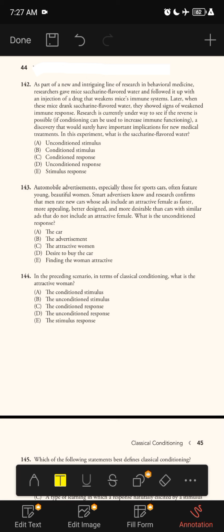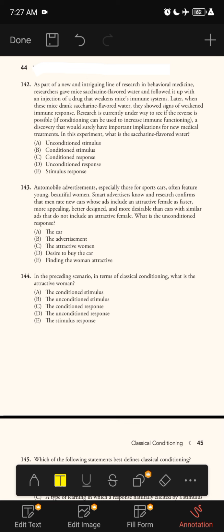Later, when Mike drank saccharine-flavored water, he showed signs of weakened immune response. Research is currently underway to see if the reverse is possible, if conditioning can be used to increase immune functioning, a discovery that would surely have important implications for new medical treatment. In this experiment, what is the saccharine-flavored water?